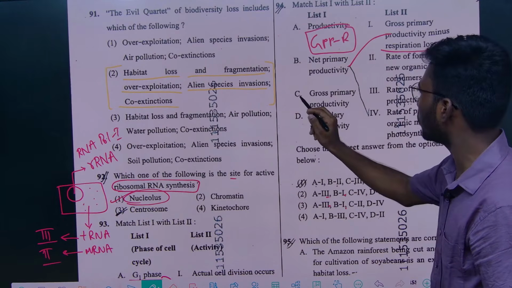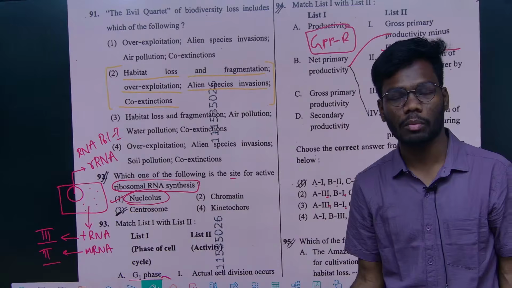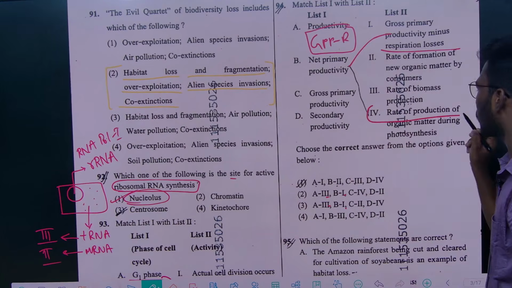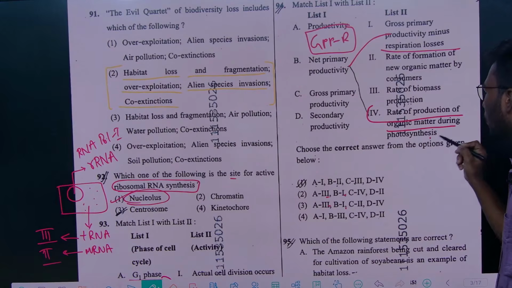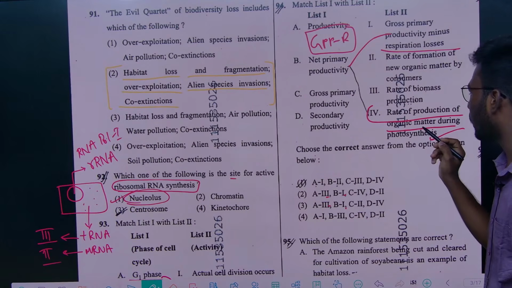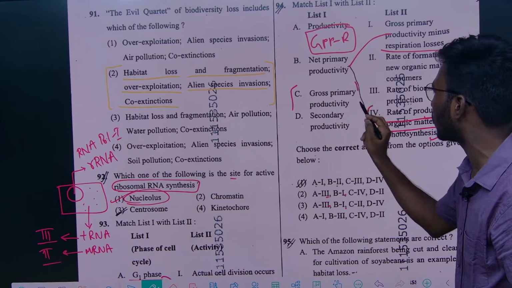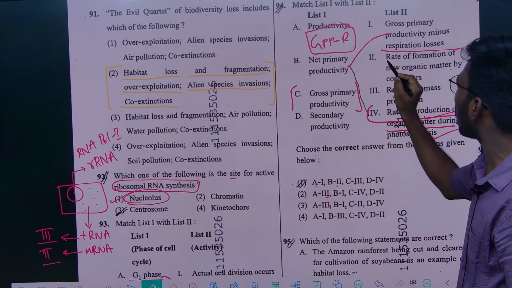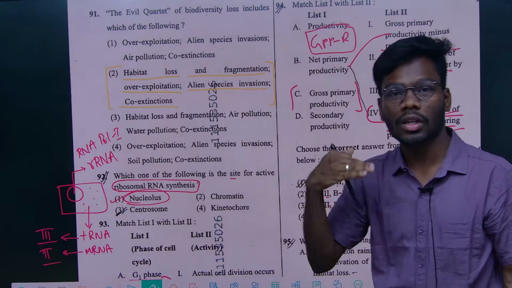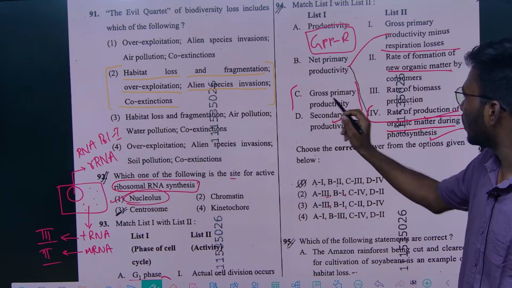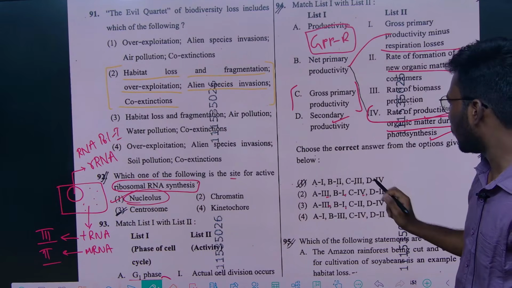Gross primary productivity is the rate of production of organic matter during photosynthesis. The first organic matter production is called gross primary productivity. And the formation of new organic matter from consumers is called secondary productivity. So C is 4 and D is 2.